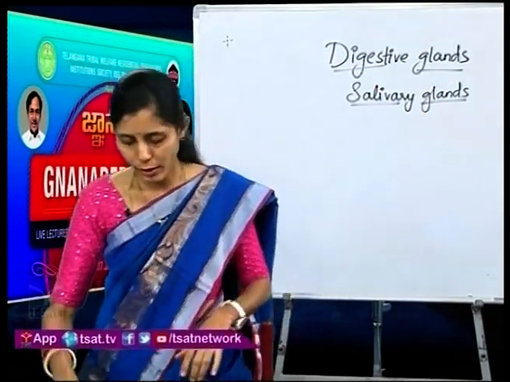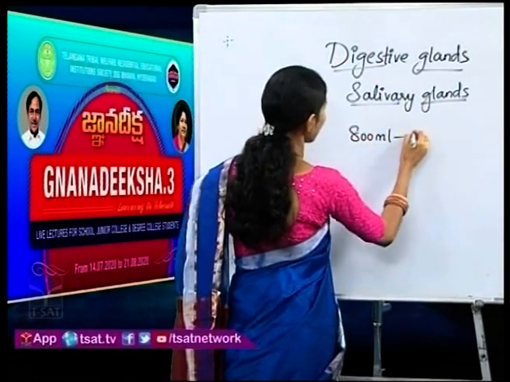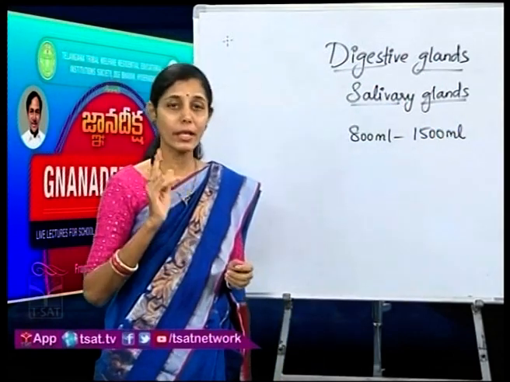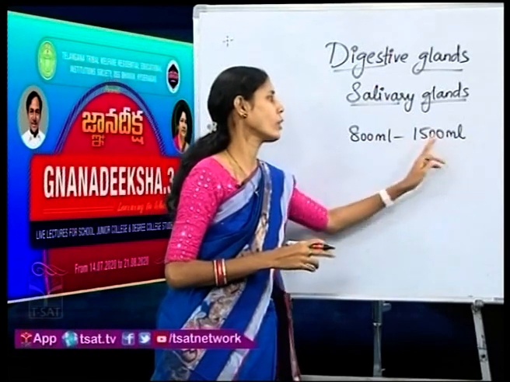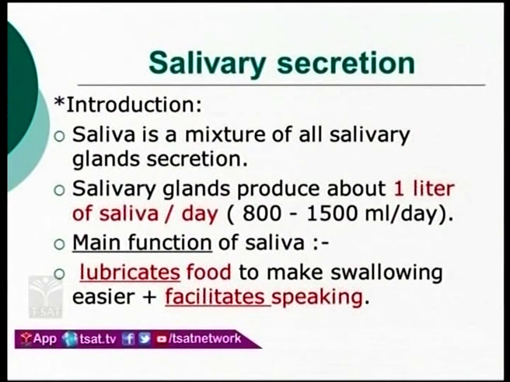In our body, around 800 ml to 1500 ml of saliva is secreted in a single human per day. 1500 ml means it is almost 1.5 liters. So, you can think of the thumbs up bottle or any juice bottle, how much it is. So, saliva is a mixture from all the salivary glands, and it is released 1 liter or sometimes 1.5 liters, and as I told you, the functions are to make the food swallow easily.